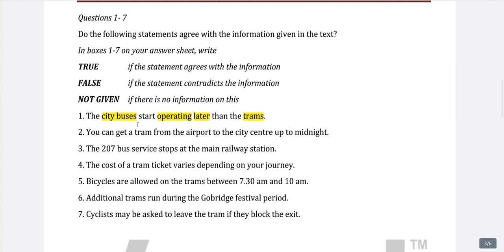But if the city buses start before the tram's time or they start together, we will say false. But if the time of city bus or tram is not mentioned, there is no comparison between those two, we will say the answer is not given.